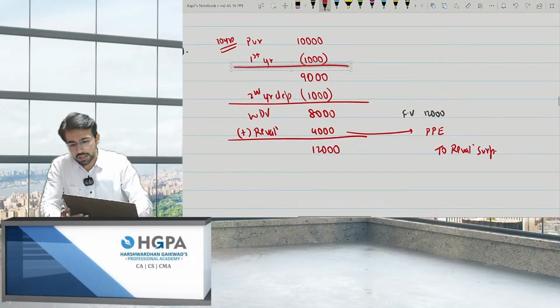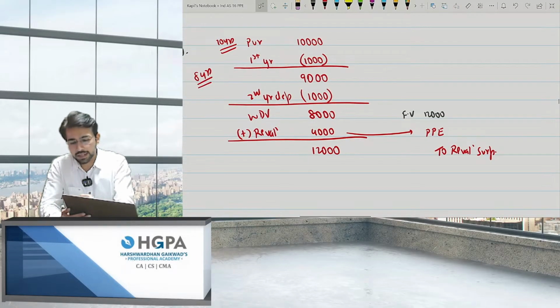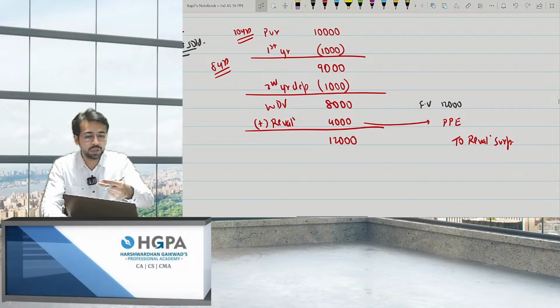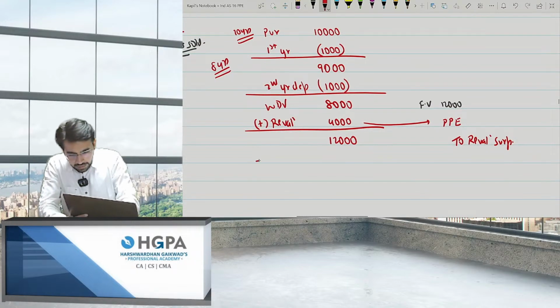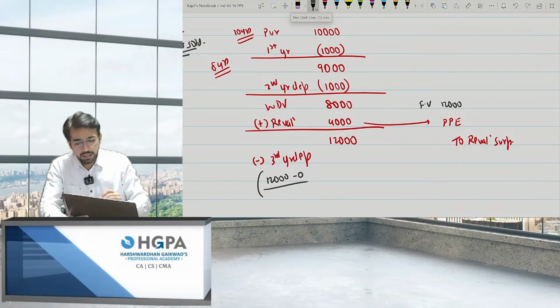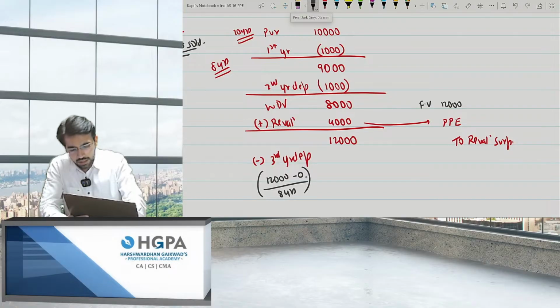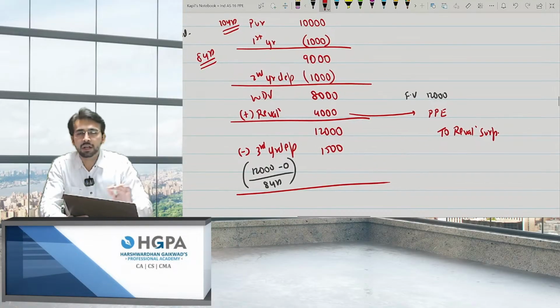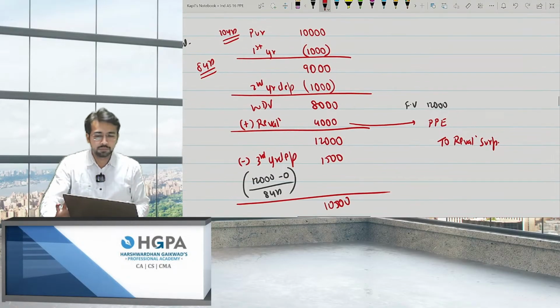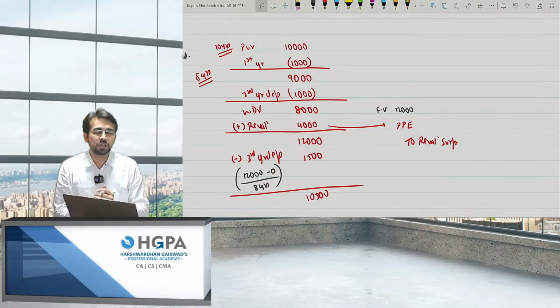And now, what is the remaining life? The remaining life is 8 years, because 2 years you have already depreciated. Can you tell me what is the third year depreciation? Obviously, you will say it will be 12,000 minus the scrap 0, and the remaining life is 8 years. So the depreciation comes to 1,500. So what is the value now? Obviously 10,500. So this is very simple. This is re-estimation or revaluation.